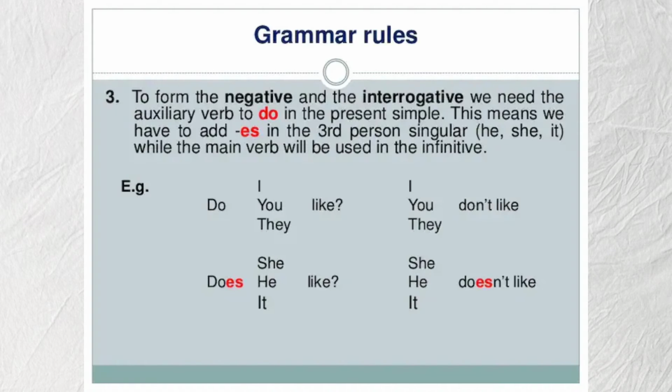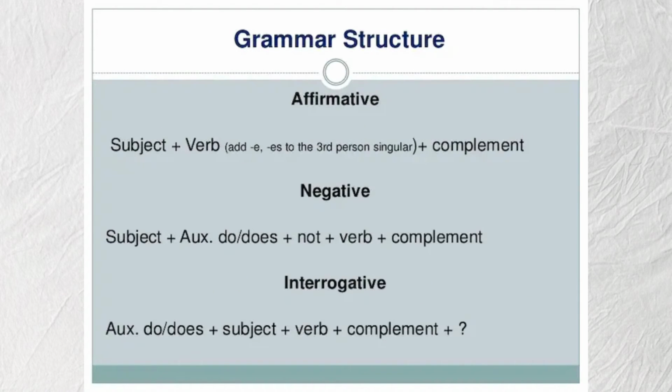Okay, next. Here I will explain to you about the grammar structure of simple present tense. For the first, that is affirmative or positive. For the structure, subject plus verb, add s or es to the third person singular, such as she or he or it, and plus complement.